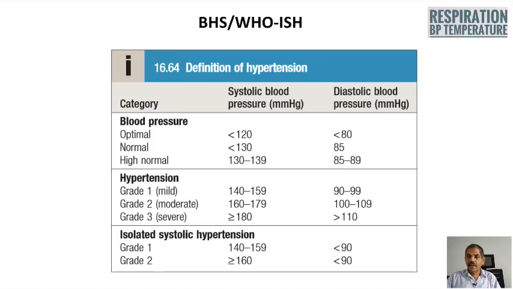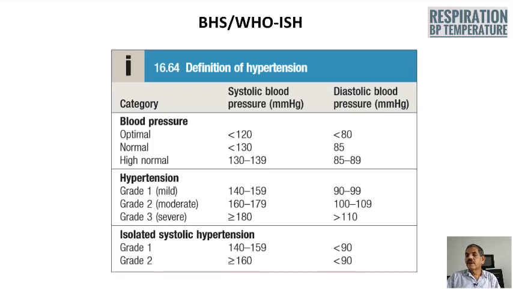Hypertension grade 1, that is mild hypertension, systolic blood pressure is 140 to 159, and the diastolic 90 to 99. Grade 2 or moderate hypertension is 160 to 179, and the diastolic 100 to 109 millimeters of mercury. Grade 3 hypertension, that is severe hypertension, the systolic blood pressure is more than 180 millimeters of mercury, and the diastolic blood pressure more than 110.